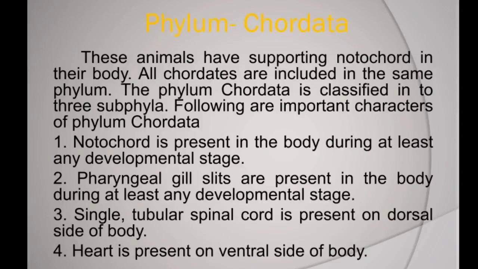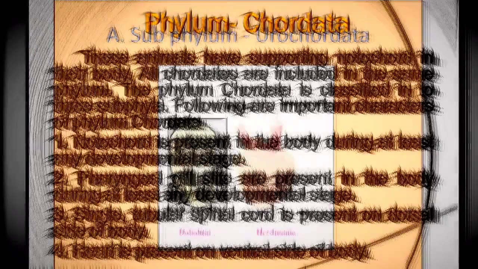Chordata. Notochord is present in the body during at least any developmental stage. Pharyngeal gill slits are present in the body during at least any developmental stage. Single tubular spinal cord is present on the dorsal side of the body. Heart is present on the ventral side of the body.